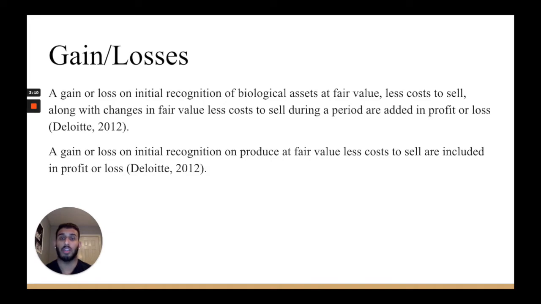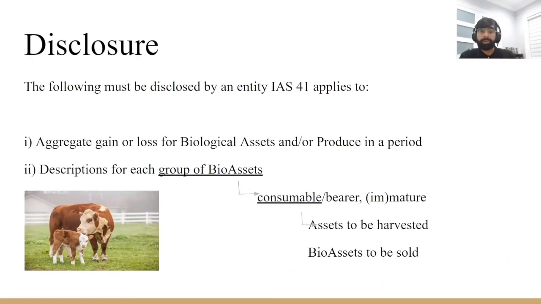A gain or loss on initial recognition on produce at fair value less cost to sell are also included in profit or loss. Now you may be asking, how is the gain or loss happening on initial recognition on these biological assets or produce? Well, a gain or loss can occur on initial recognition due to harvesting. What follows are the general standards for disclosure for IAS 41. Any aggregate gains or losses for biological assets and produce must be reported, as well as descriptions for each group of biological assets.